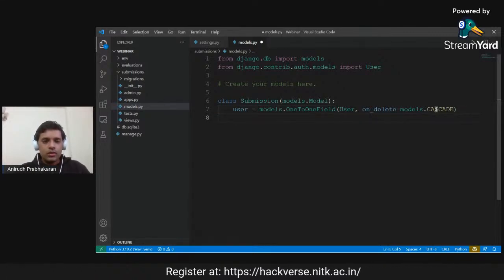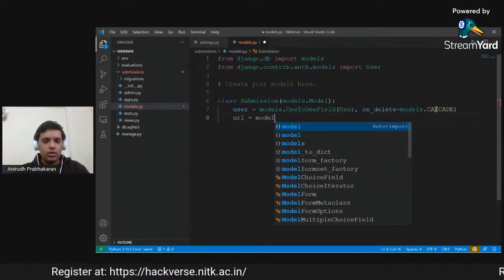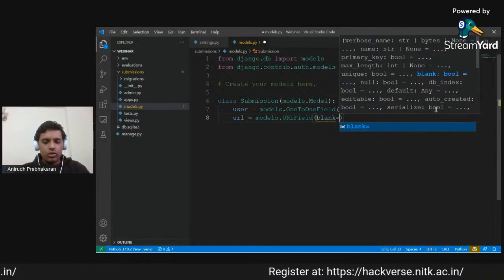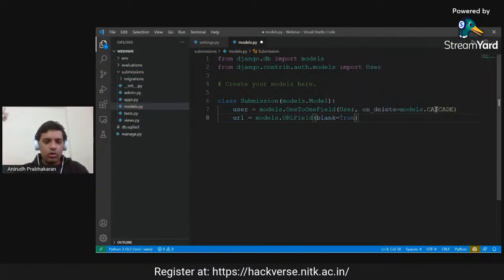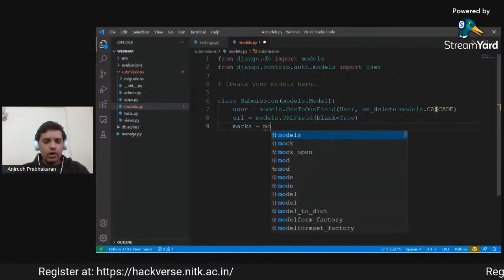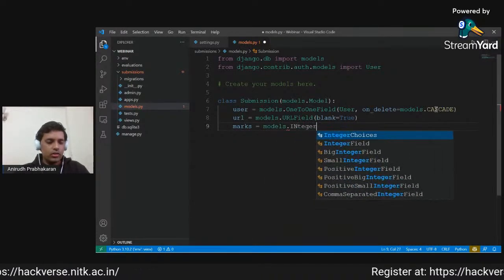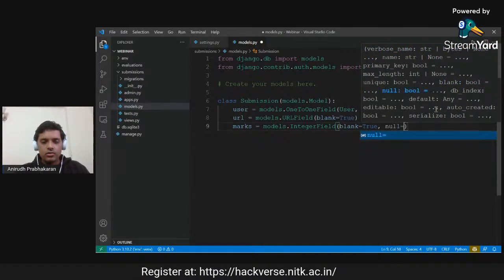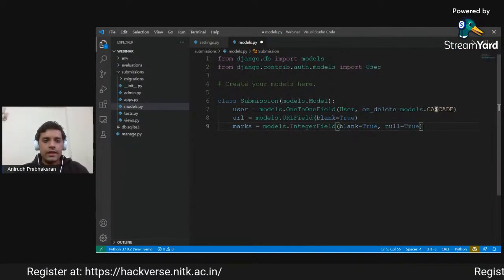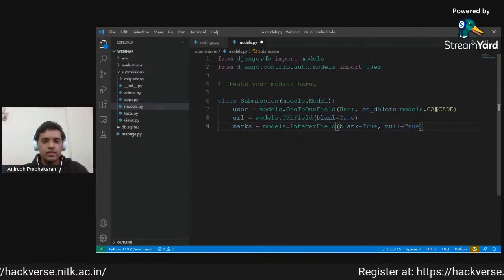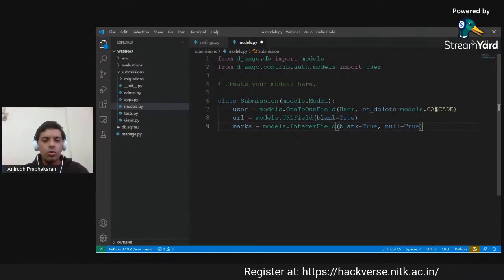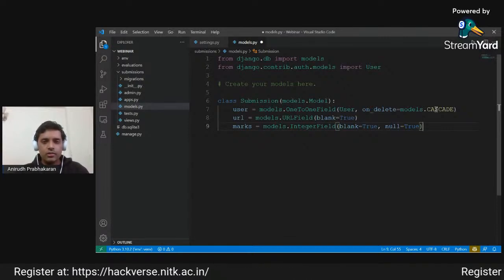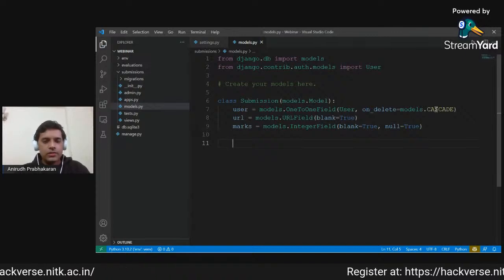Okay. So along with the submission user, we also want them to enter the URL to their submission. So models dot, we have a URLField. We will allow blank to be true, but we will not allow null to be true. And then we have finally marks. So we have models.IntegerField, and then we have blank is true and null is true. Now why we are keeping null is true is that when a particular student is making a submission, initially there will be no marks allotted to it. Only when the admin checks that the submission has been made will the marks show up. Okay, so this is basically the model.